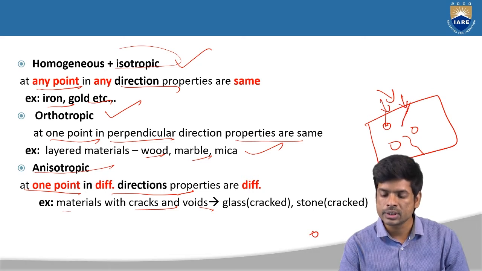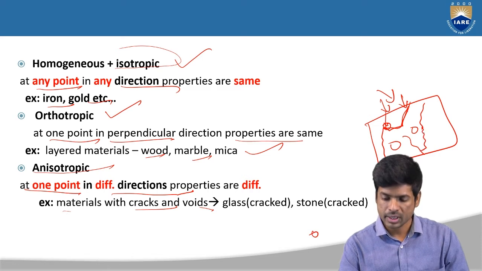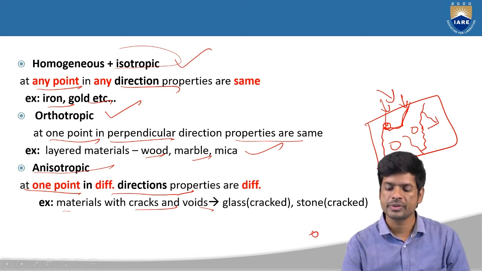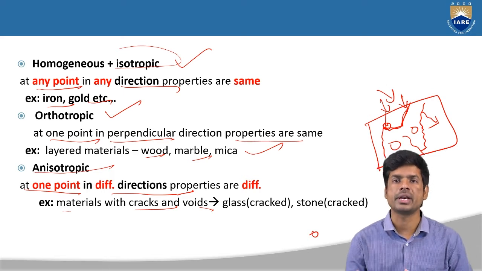This crack is going to extend like this into this void, and again from here it is going to extend like this. That means here properties are changing in this particular direction only. When you have crack in this direction, the crack is extending, but in this direction nothing changes. We are not getting any failures here. So that is why the properties will be different in different directions.